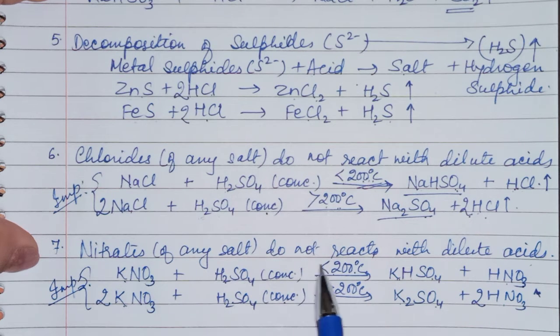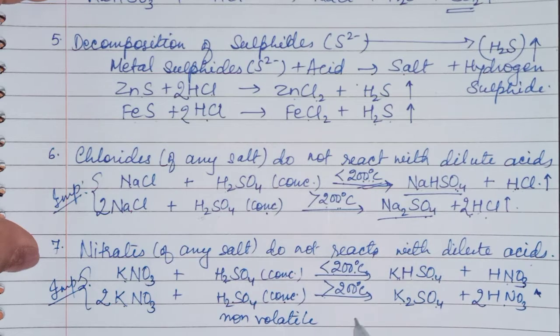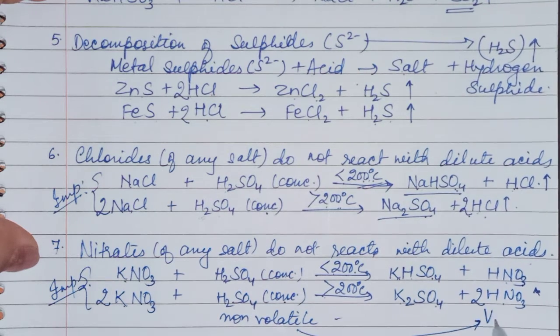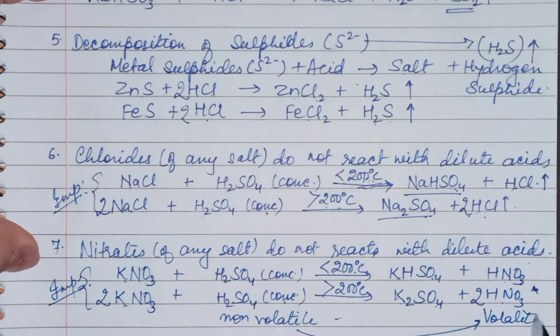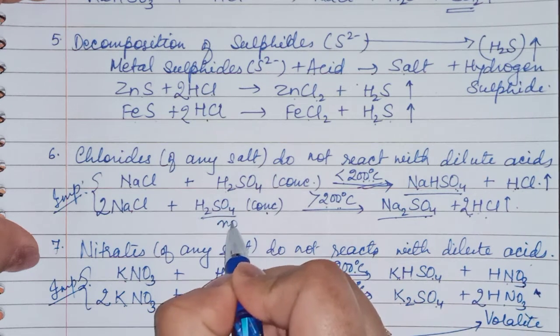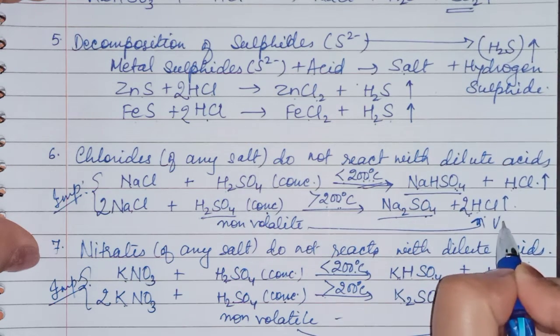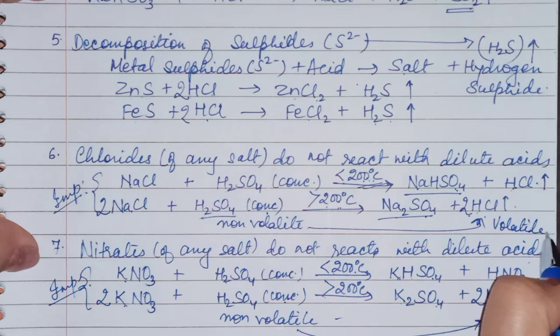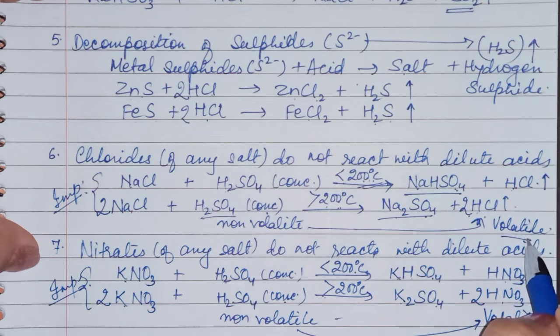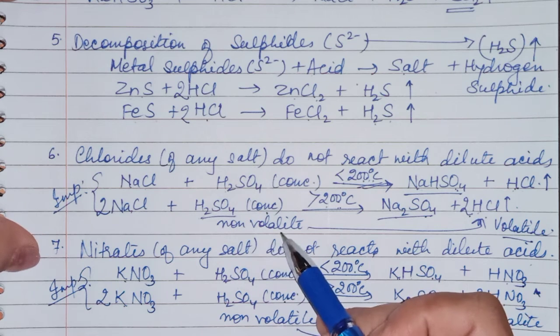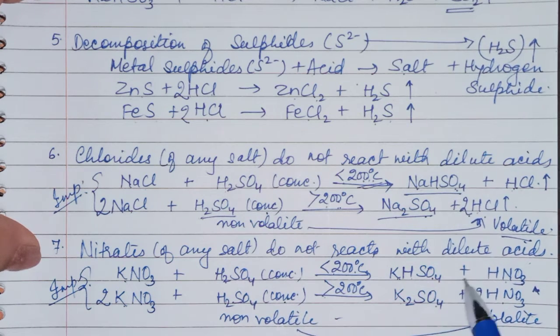One important point you have to remember in these two is that a non-volatile acid is producing a volatile acid. Here also, non-volatile acid will produce a volatile acid. Do you know what volatile is? A volatile liquid is one which can form vapors when kept at room temperature. And non-volatile ones will not form vapor at room temperature. Here also these points are important.